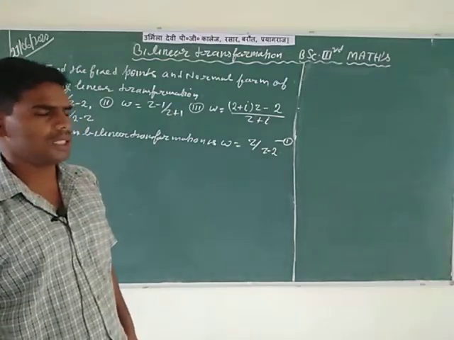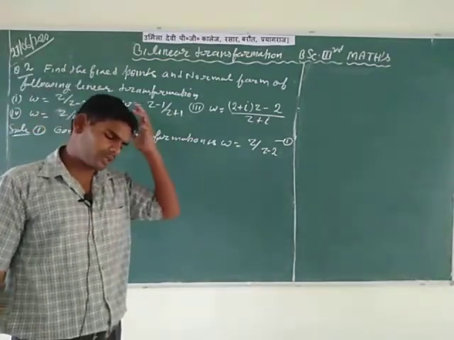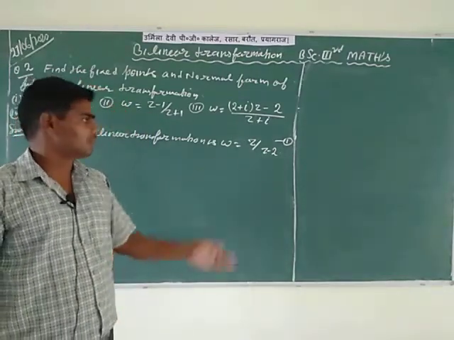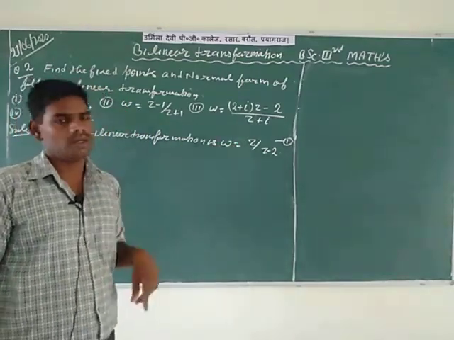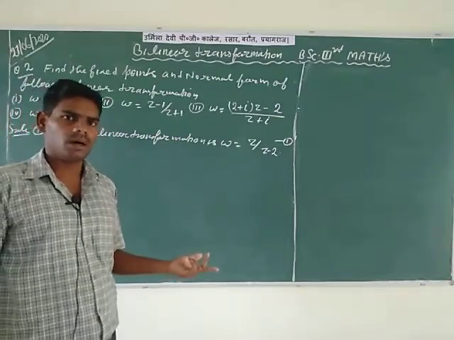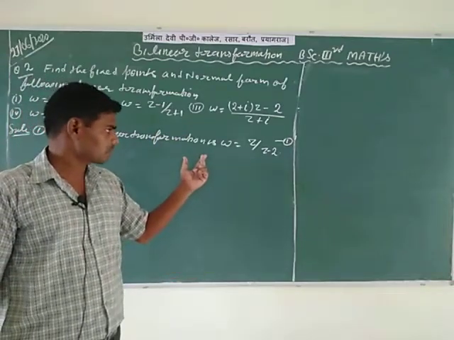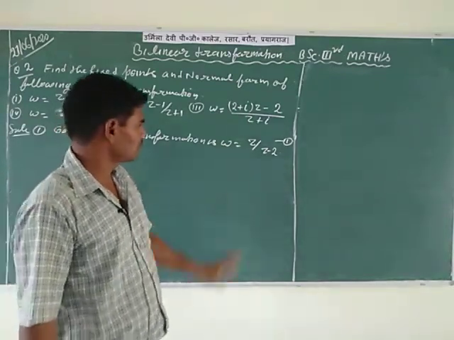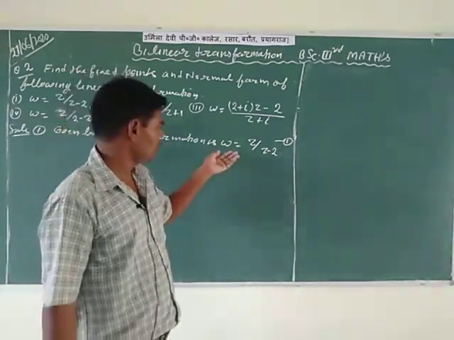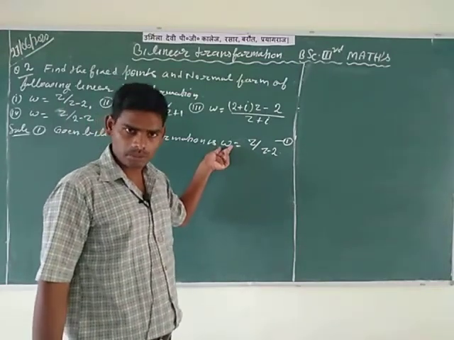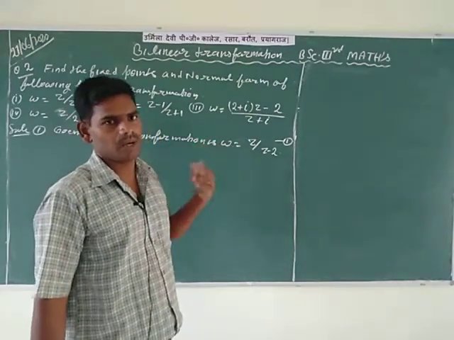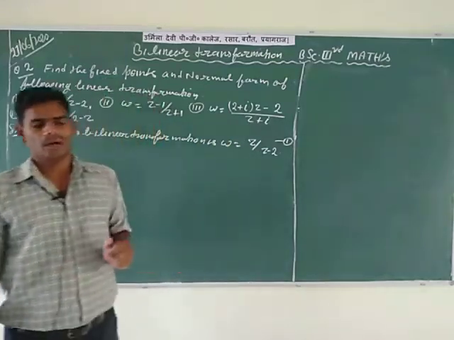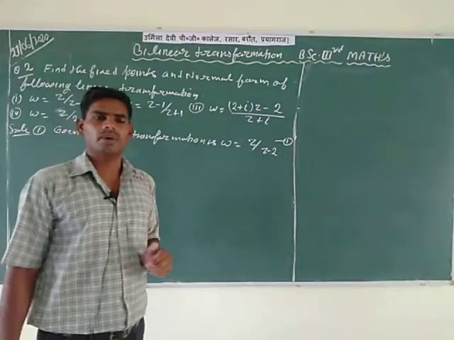Fixed point means, by definition, that the value of z on the z plane should be the same as on the w plane. So once again, the value of w on the w plane should be the same as the value of z on the z plane. This is the necessary condition for the fixed point of any given bilinear transformation.